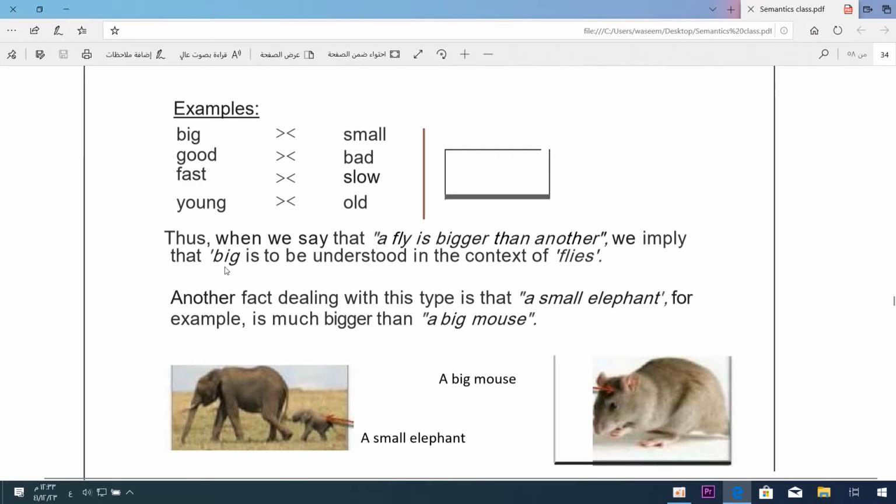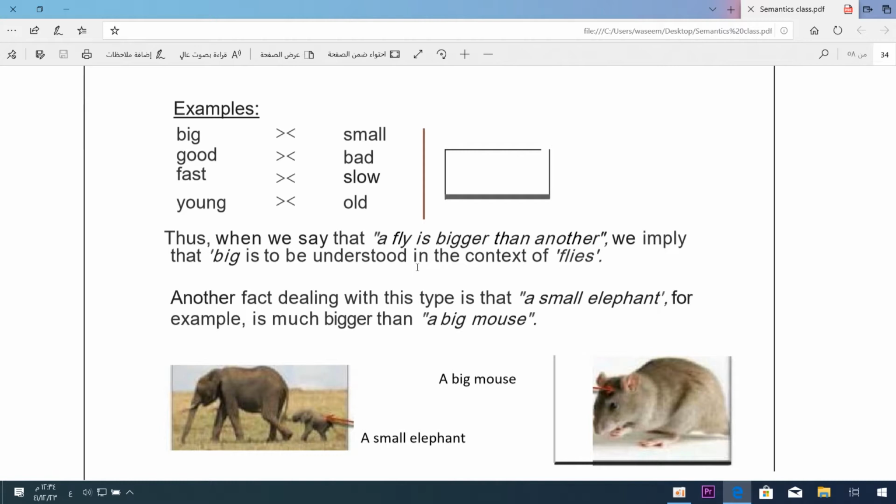Thus, when we say that a fly is bigger than another, we imply that big is to be understood in the context of flies only. Because the largest and biggest fly is very tiny if compared with a rat or with a dog. If you say that Ahmed Ali is very tall, he is very tall because he's Palestinian.